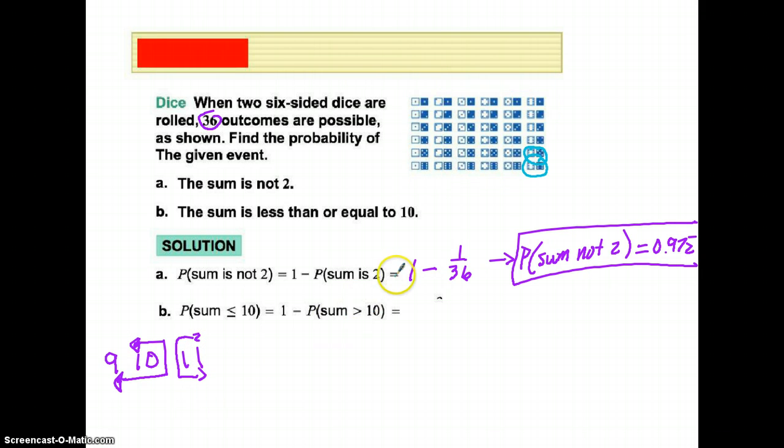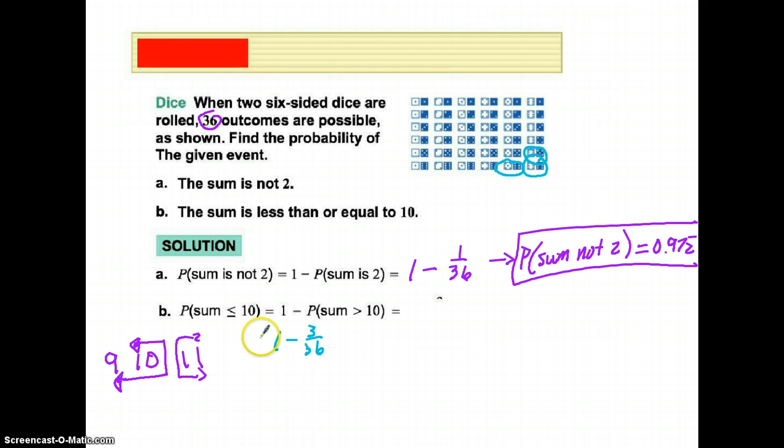I'm just going to circle ones that add up to 11 or 12. So here's 2 that add up. These 2 add up to 10. That's not what I want though. Here's another one that adds up to 11. Here's 10. Here's 10. So we have our 3 possibilities. So we have 1 minus, there's 3 out of 36, which is the same as 1/12.